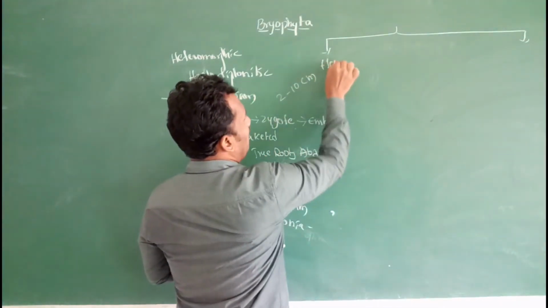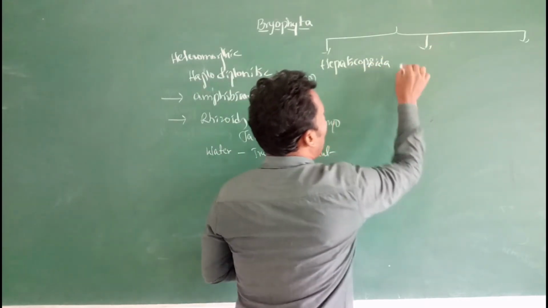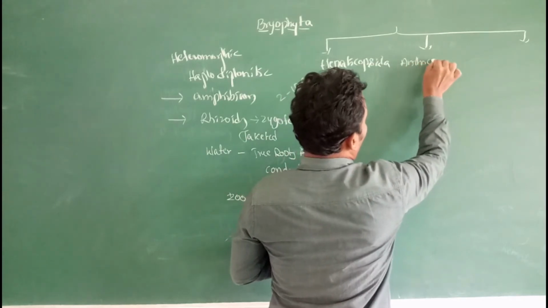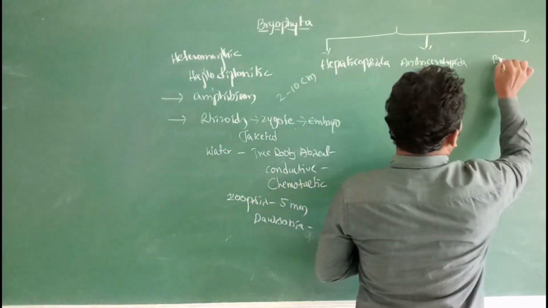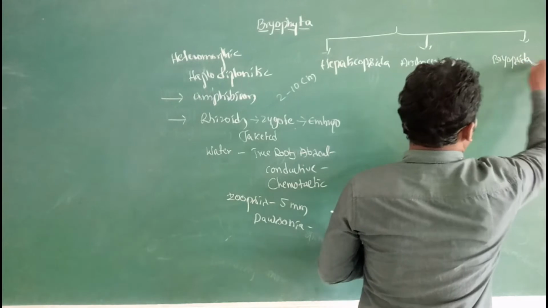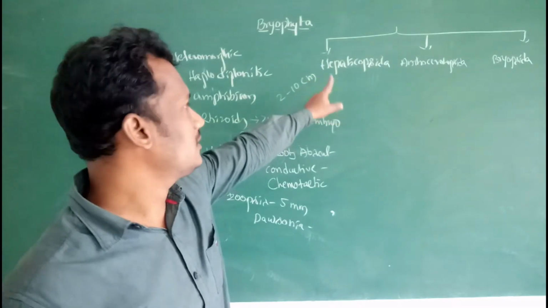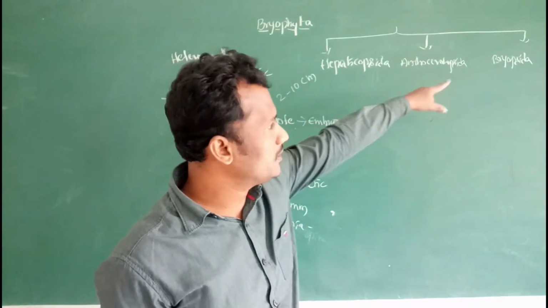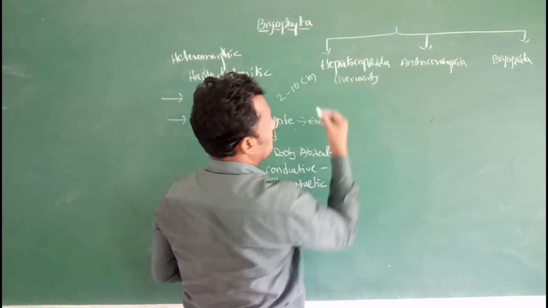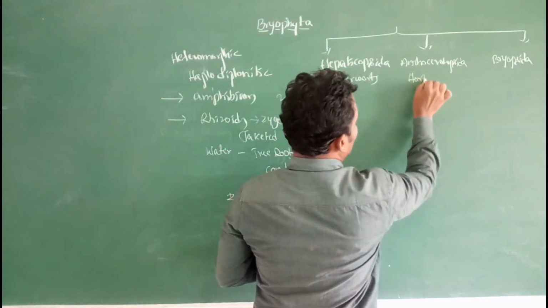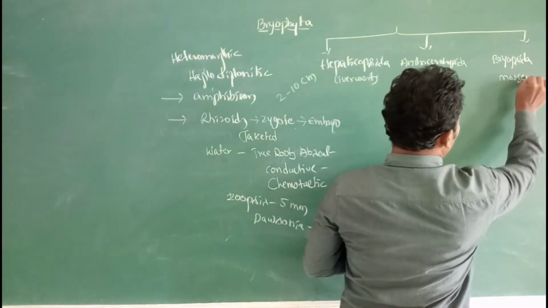The first one is Hepaticopsida, the second is Anthocerotopsida, and the third is Bryopsida. Hepaticopsida is known as liverworts, Anthocerotopsida is known as hornworts, and Bryopsida is known as mosses.